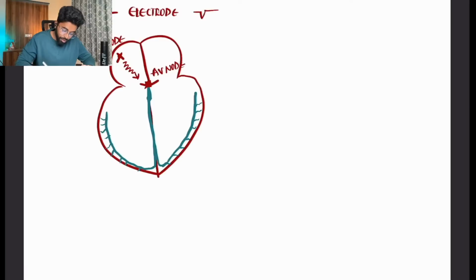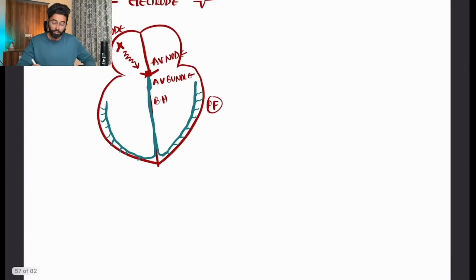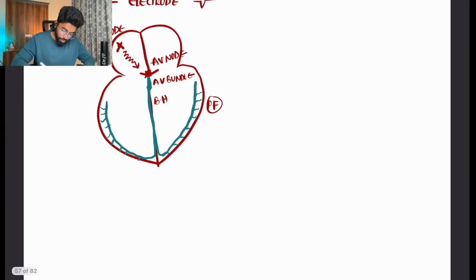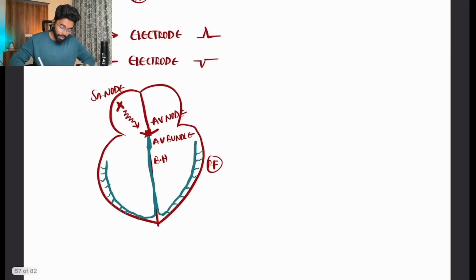Now the AV node will stimulate the AV bundle, then the AV bundle will transmit the current to the bundle of His, and the bundle of His to the ventricles via Purkinje fibers. Right. So the bundle of His is one of the fastest conducting systems in the entire heart. That's why we can see the ventricular rate being more. So this is the normal conduction pathway that we have discussed.